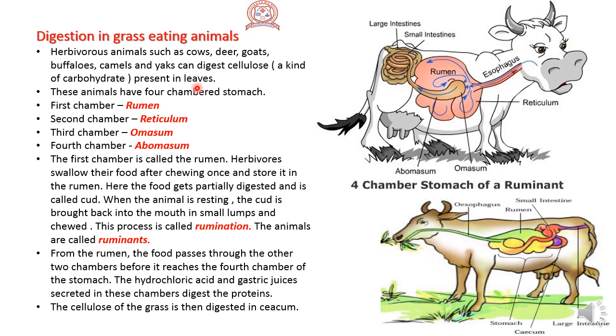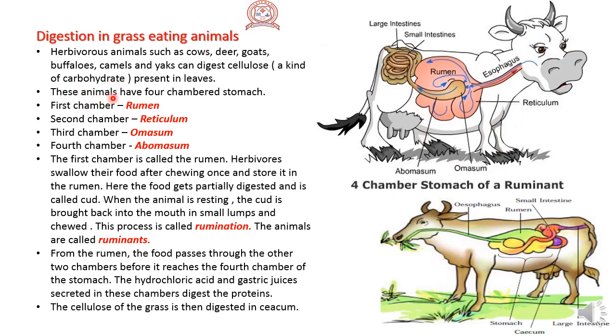These animals can digest the cellulose, a kind of carbohydrate, because they have a specialized digestive system. These grass-eating animals have a specialized digestive system.